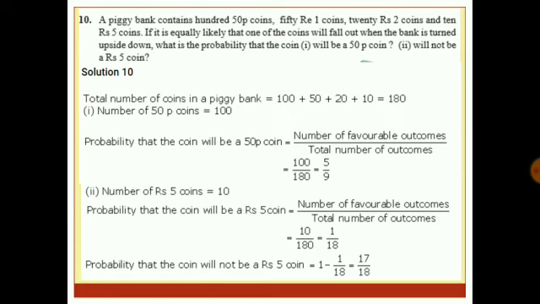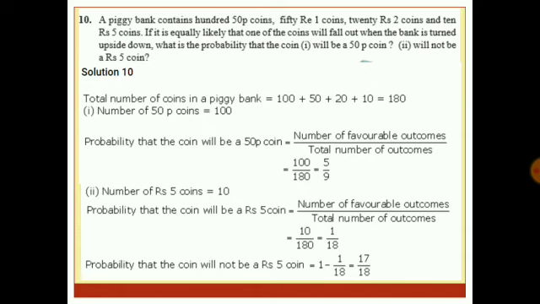Let us take up the second part. It says, what is the probability that it will not be a 5 rupee coin. So first we will find out the probability of getting a 5 rupee coin and then we will subtract it from 1 to get the answer. Now the probability to get a 5 rupee coin is what? It is 10 upon 180.